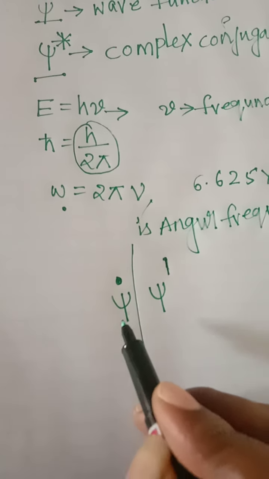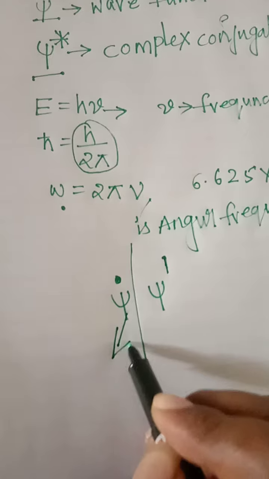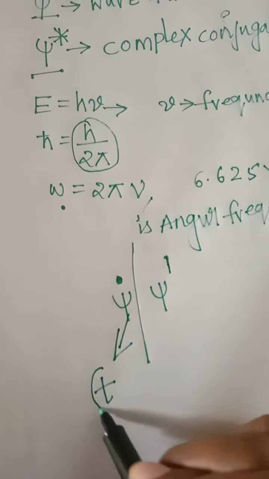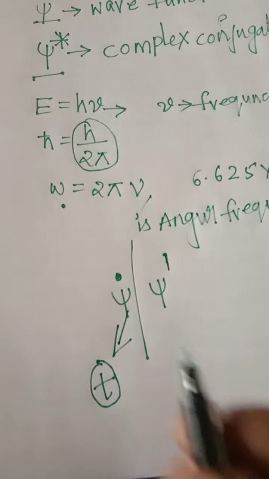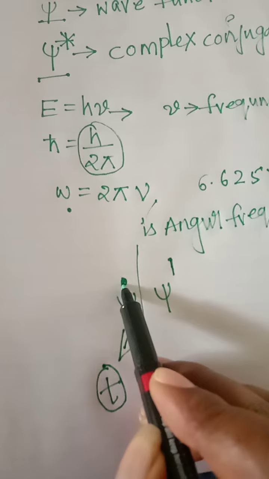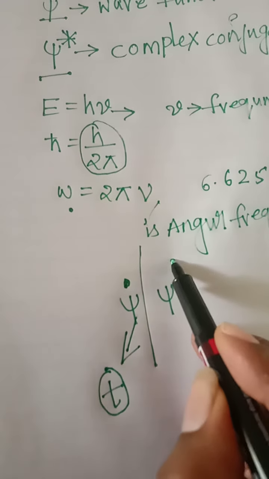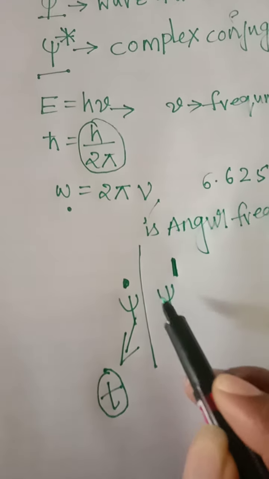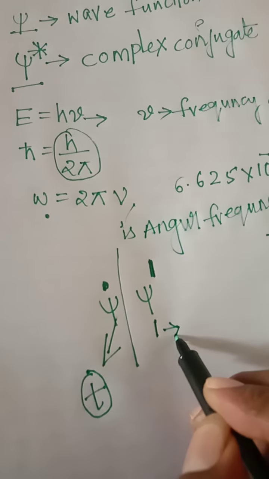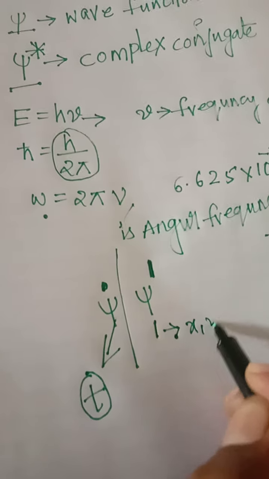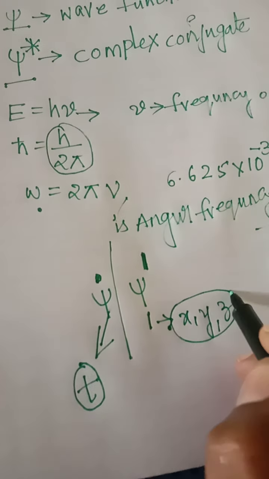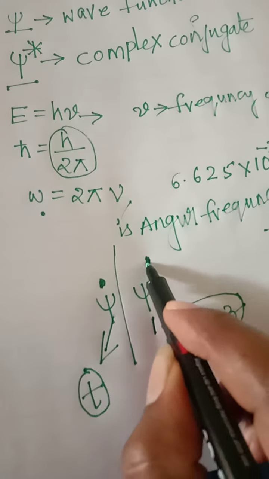The dot means derivative with respect to time t, only time t, no other components are involved. The prime, that is psi dash, means you have the position coordinates x, y, z involved in the psi prime.